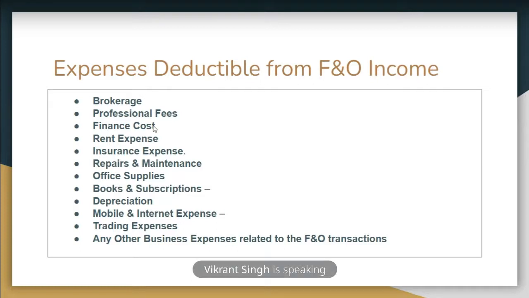Okay, sir, did you get your point? Sorry, I was on mute. Yeah, thanks a lot. So those are the expenses. I just quoted a few. You can claim other expenses also which are related to doing your F&O transactions.